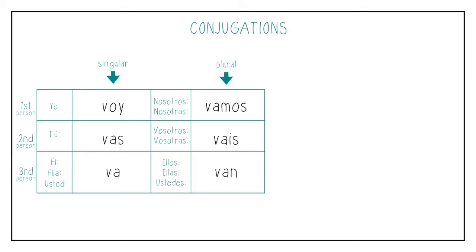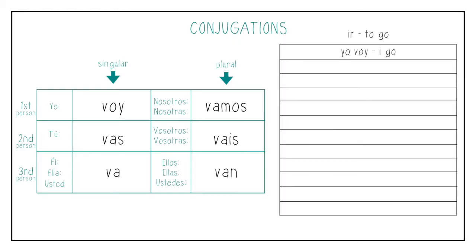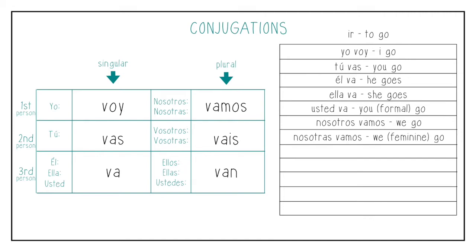Here you can see all the conjugations of the verb ir. Yo voy, I go. Tú vas, you go. Él va, he goes. Ella va, she goes. Usted va, you formal go. Nosotros vamos, we go. Nosotras vamos, we feminine go.